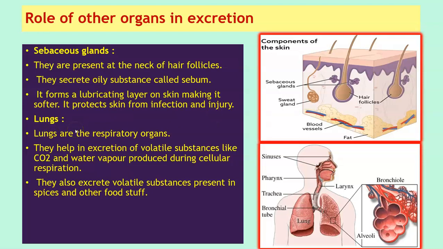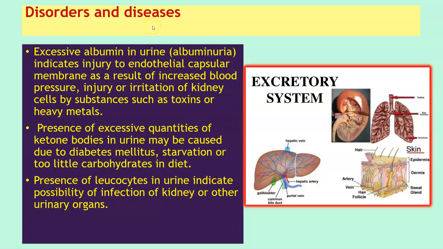Then lungs, which act as excretory organs. Lungs are the respiratory organs. They help in excretion of volatile substances like CO2 and water vapor, which is produced during cellular respiration. This here is the image of the human lungs. They also excrete volatile substances present in spices and other foodstuffs. Now let us have a look at the disorders and the diseases that are associated with the excretory system.